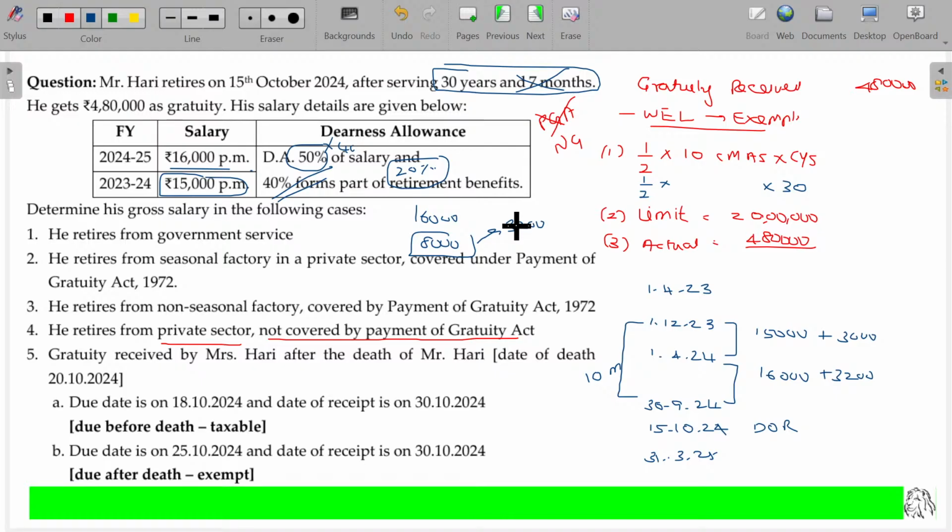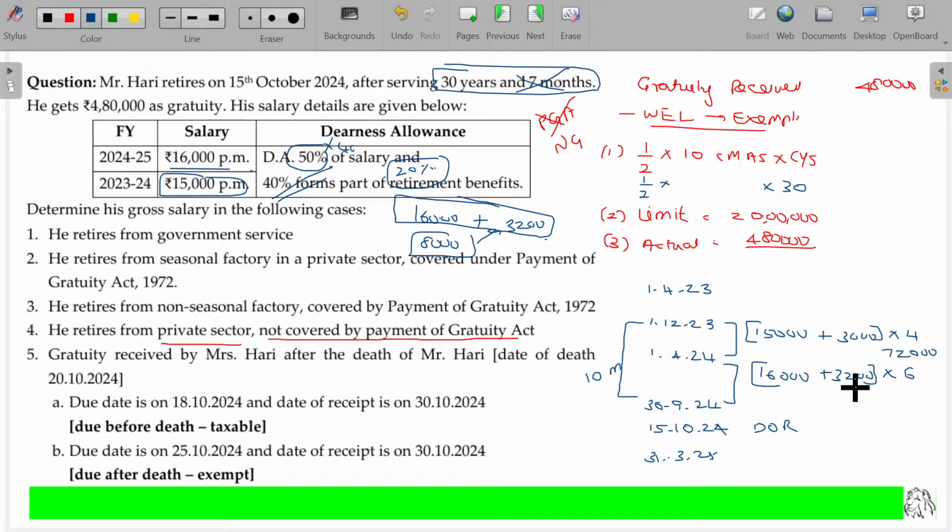So as per the provision given in the question, you have to consider only these two parts. 16,000 plus 3,200. Now prior to the date of retirement, in this period, we have how many months? 6 months here, and 4 months here. So for the 4 months, 18,000 into 4, 72,000 rupees.